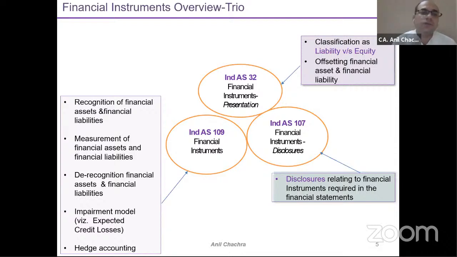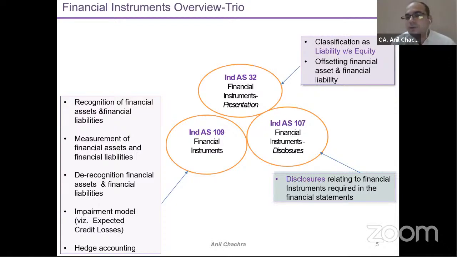Derecognition means that if you sell your financial assets, then how would you derecognize the financial assets in your books of account? Then the impairment model, the expected credit loss model. So how would you recognize your expected credit losses in your books? And the fifth one is hedge accounting. So these five parameters have been prescribed under this IFRS 9 or Ind AS 109 part.